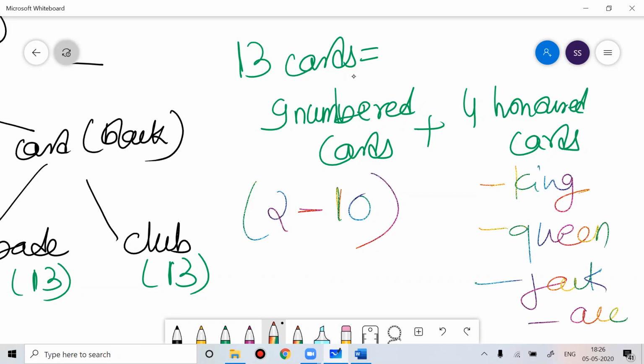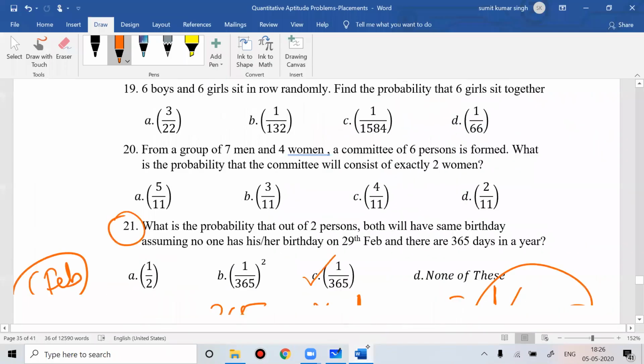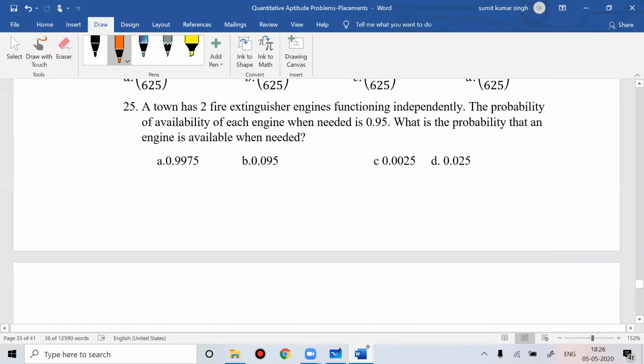So there are honor cards. Out of the 4 honor cards, king, queen, and jack have a figure, while the ace does not have any figure. This is basic knowledge we need to have, because many times card problems come in the exam.